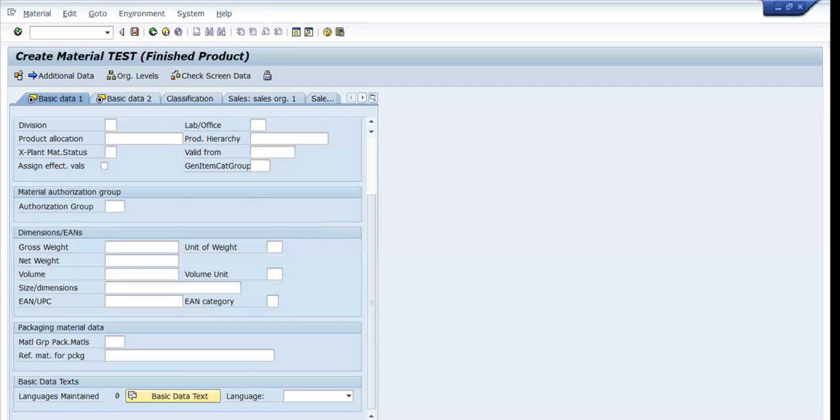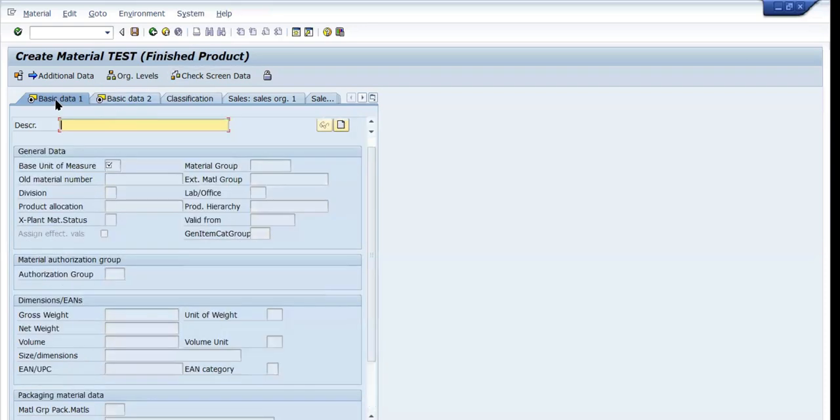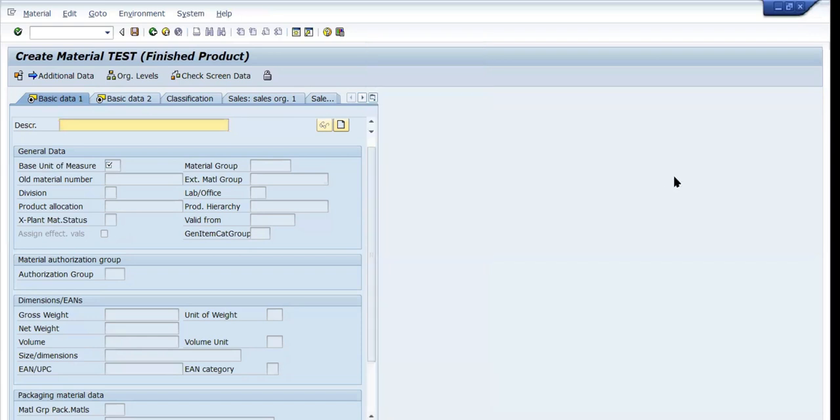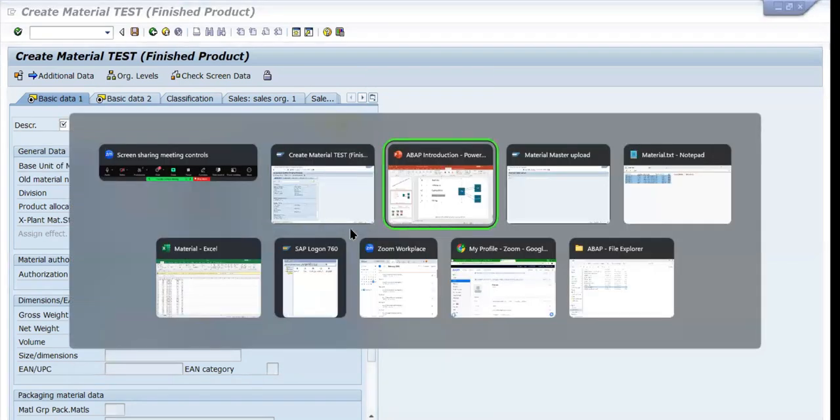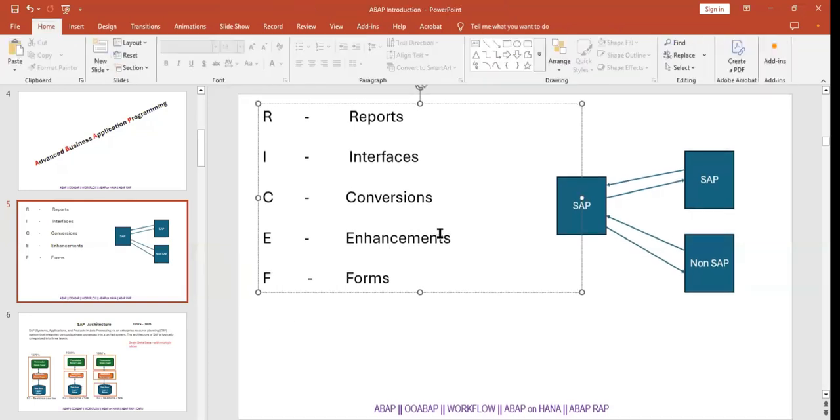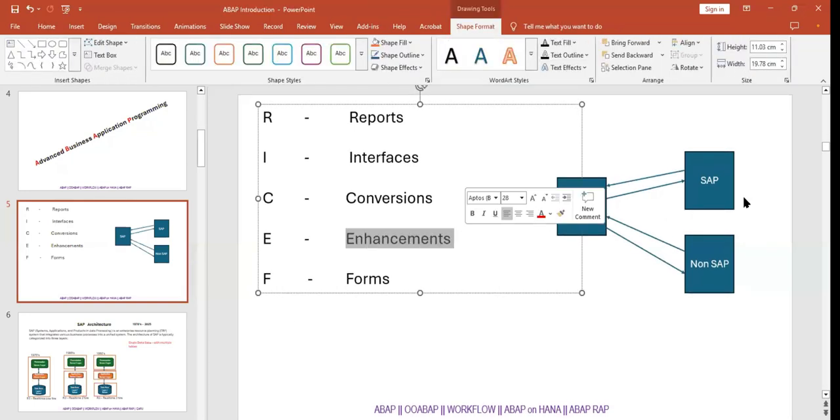So these things all come under enhancement. I want to add one more tab, like this. Here you can see we got one more button, right? I want to add one more functionality like this. So this is enhancements. Is that clear? Yes. So without disturbing the standard functionality, we can add our custom functionality to the SAP.